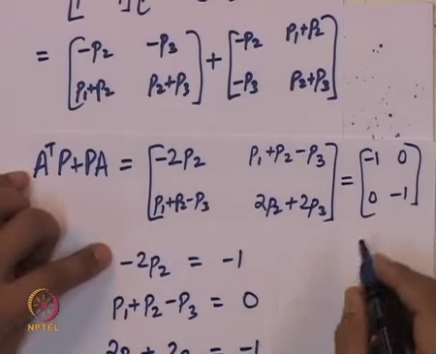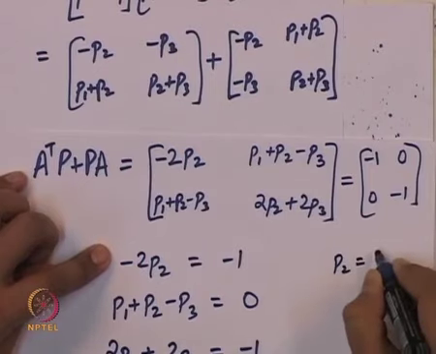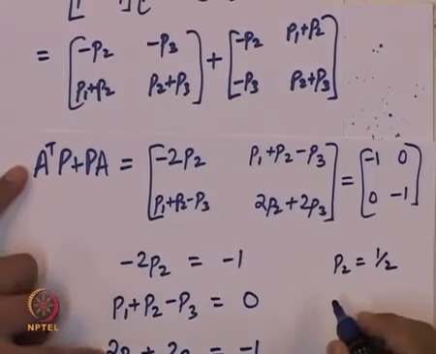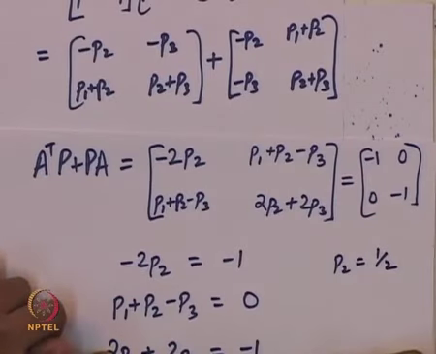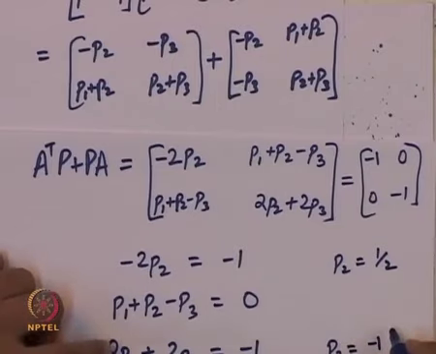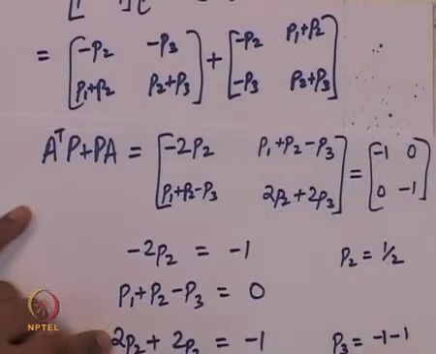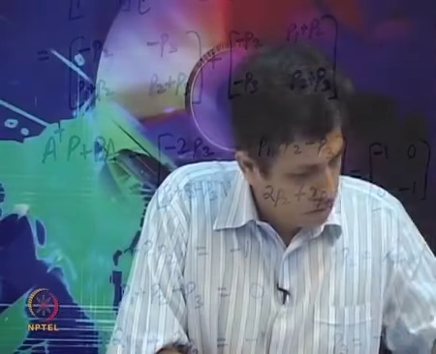So the first equation just tells us that P2 is equal to 1 by 2, which when we substitute in the last equation, we get P3 equal to minus 1 minus 2 P2. So minus 2 times P2 is nothing but minus 1 again, which gives us P3 equal to minus 1.